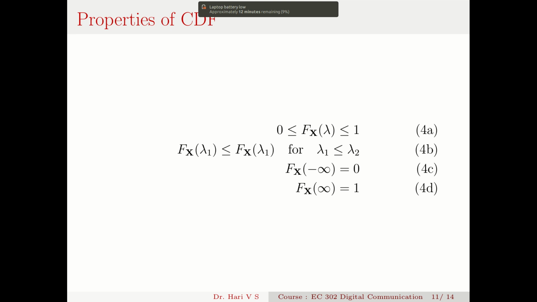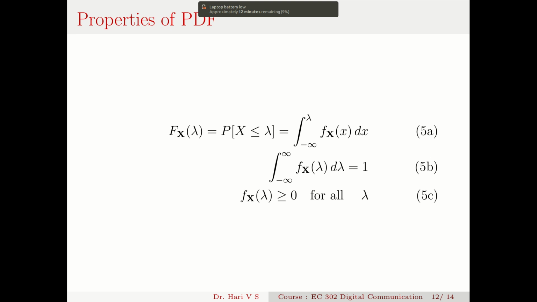And if you look at the PDF, the cumulative distribution function is the integral of the probability density function: the probability that x is less than or equal to lambda is the integral from minus infinity to lambda of fx(x) dx, where small x is a dummy variable.